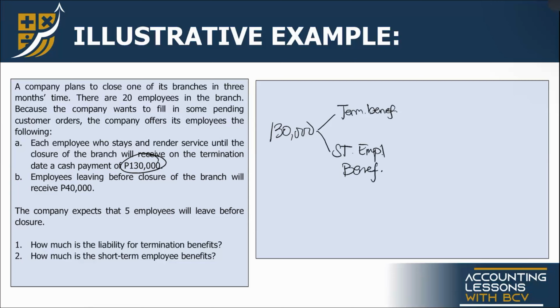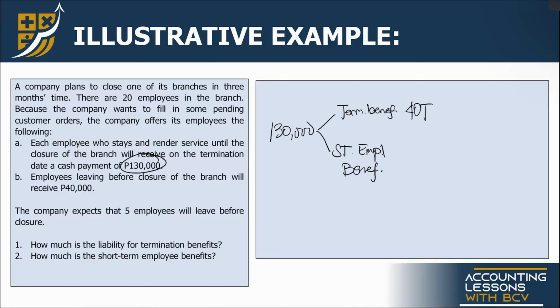Okay? Tandaan nyo, yung sa termination benefit, related yan doon sa pagpapatanggal na nung mga empleyado, no? So, alin dito sa mga amounts na nakasabi sa problem ang related sa termination benefits? Answer, yung nasa letter B. Employees leaving before closure of the branch will receive 40,000. So, ibig sabihin, whether si employee ay magpapatuloy hanggang magsara na talaga yung branch or umalis siya, may matatanggap agad siyang minimum benefit amounting to 40,000. So that's already your termination benefits. 40,000.